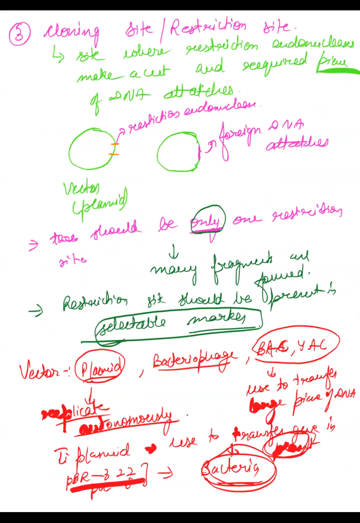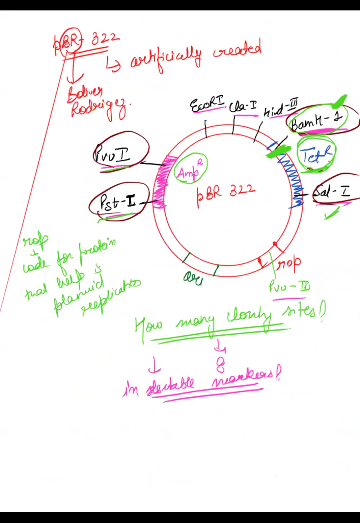Okay, and this is your pBR322. P means plasmid. BR stands for the scientists who discovered it, Bolivar and Rodriguez. It is artificially created, and there are a total of 8 restriction sites, but you want restriction sites which are present inside the selectable markers. Those are PvuI and PstI present in ampicillin resistance, and BamHI and SalI present in tetracycline resistance. You have one ORI, and the other restriction site is PvuII which is present in the ROP region.